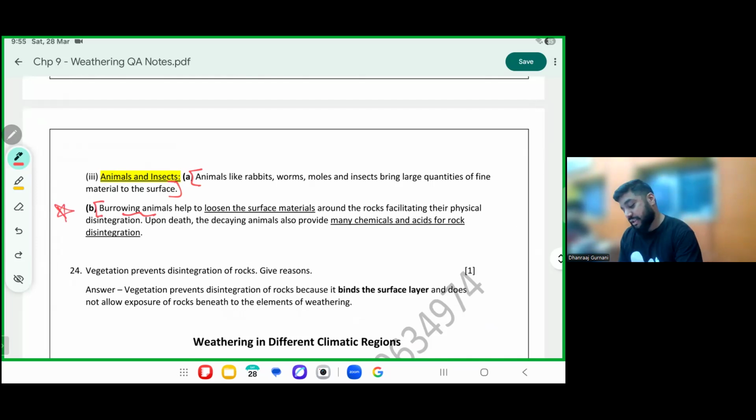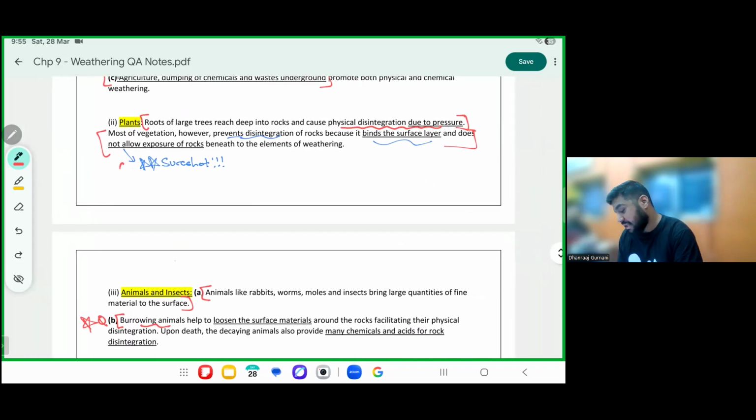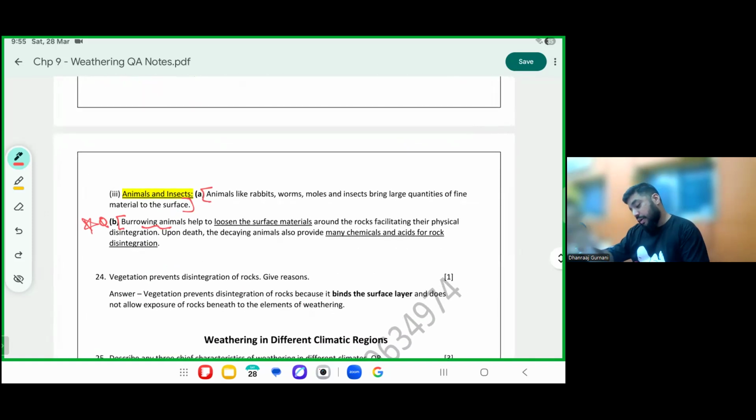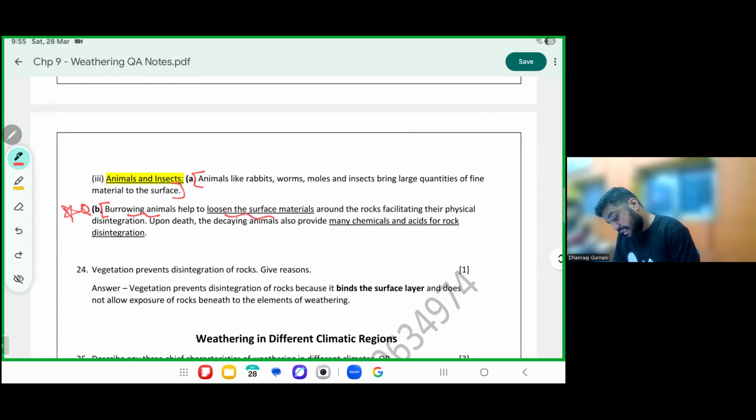They'll ask you a question on burrowing animals here, especially short. Did they ask you a question on plants here? Yes, short, every year. Plants are causing weathering, yes, but they prevent weathering on the greater scale. Burrowing animals cause weathering because they loosen the surface and break the soil as they go into great depths. Upon death, these animals also cause chemical actions that disintegrate and weather.